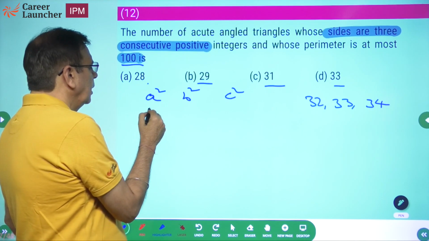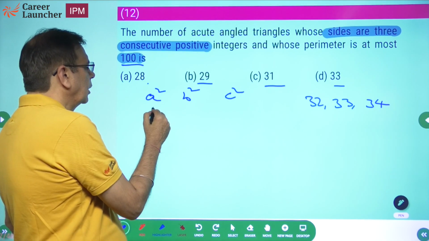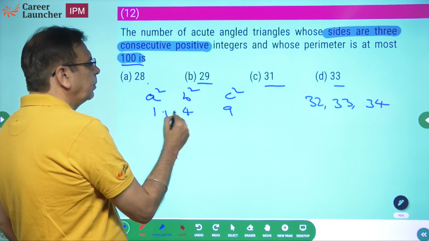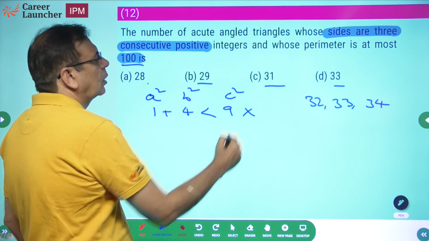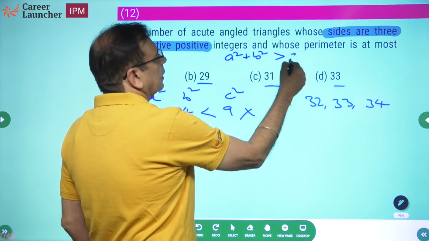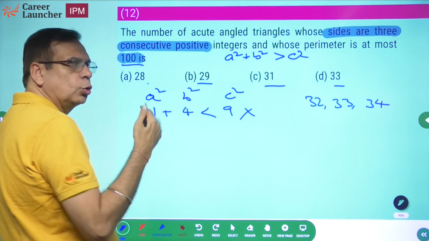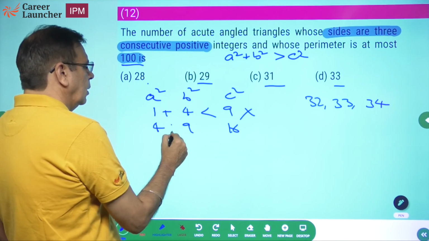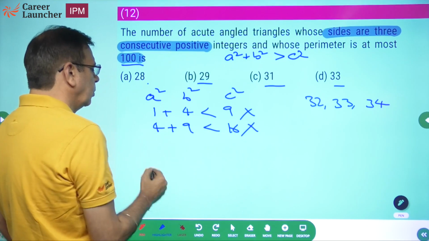1, 2, 3. If a is 1, then 1 square is 1, 2 square is 4, 3 square is 9. 1 plus 4 is less than 9, so this will not satisfy, because we are looking for a square plus b square to be greater than c square. Next case, 2, 3, 4. 2 square, 3 square, 4 square. 4 plus 9 is not possible.